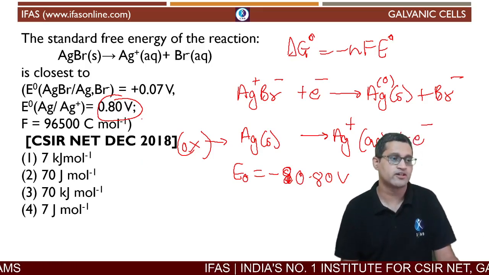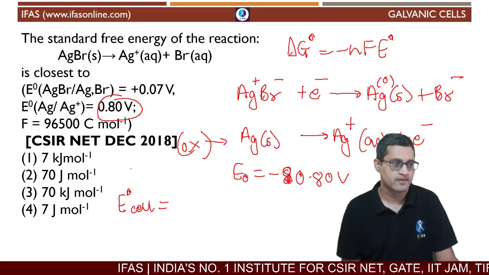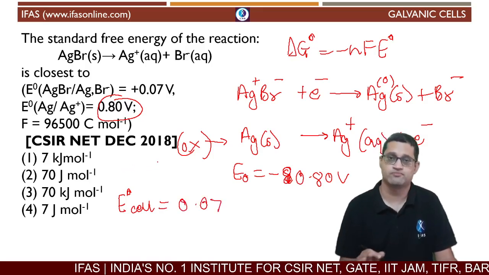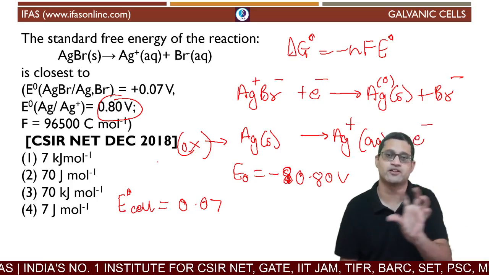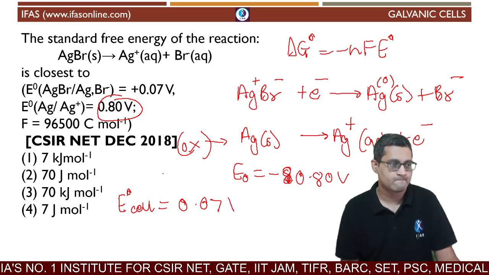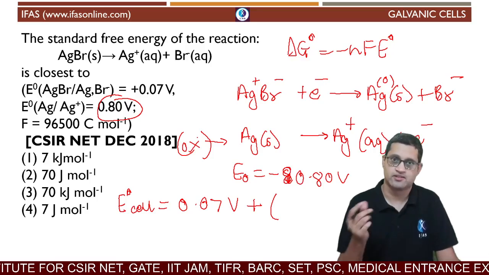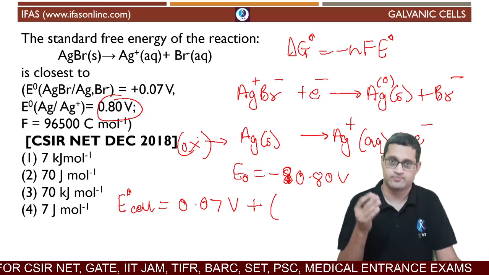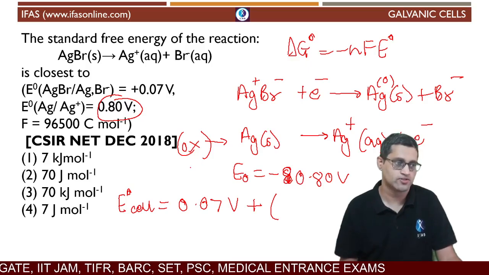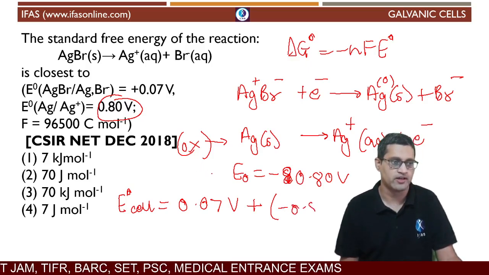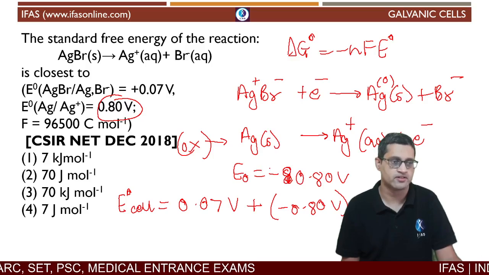Okay. So now the overall E naught cell will be 0.07, which is for silver plus getting reduced to silver, and in the next reaction, the solid silver atom is now getting oxidized again to silver ion, so it will be minus 0.80 volts, which gives you minus 0.73 volts.